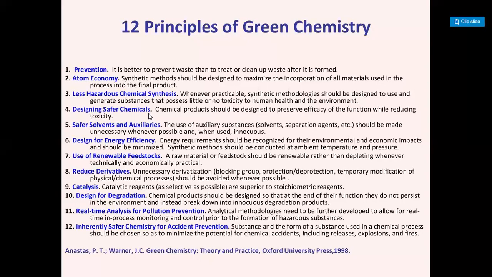As an example, I will say the water molecule, and you also know ethanol. Last time we discussed power alcohol and bioethanol.